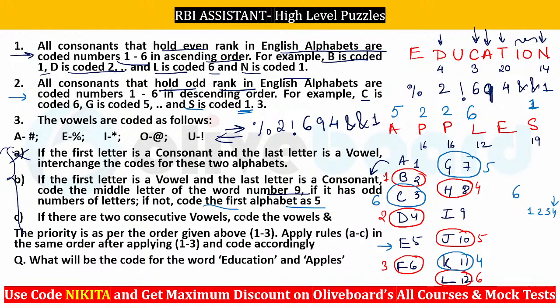Now if there are 2 consecutive vowels, तो 2 consecutive vowels है नहीं मतलब E का वैल्यू क्या लेना पड़ेगा, E का वैल्यू परसेंटेज लेंगे. So this will be your percentage here. I hope this is clear to everybody. Please let me know, do we have any doubts in here? So it will be finally 5226%1.